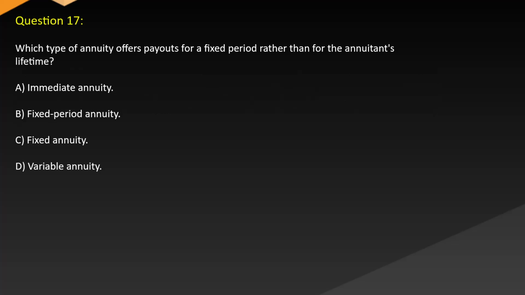Question 17. Which type of annuity offers payouts for a fixed period rather than for the annuitant's lifetime? A. Immediate annuity. B. Fixed period annuity. C. Fixed annuity. D. Variable annuity.